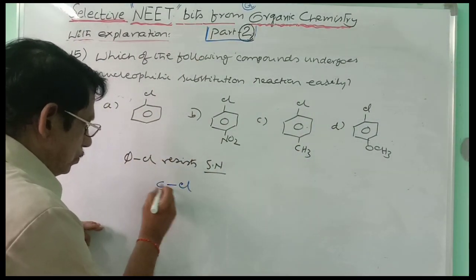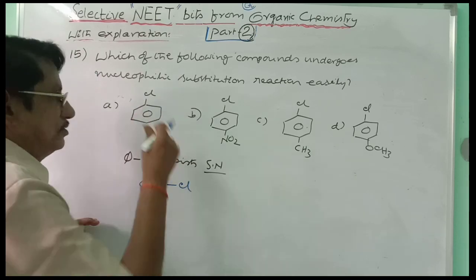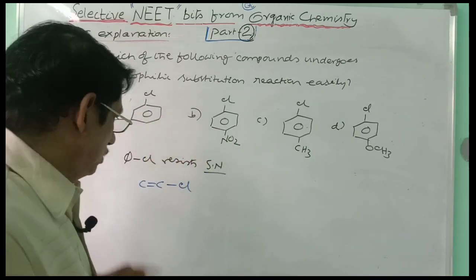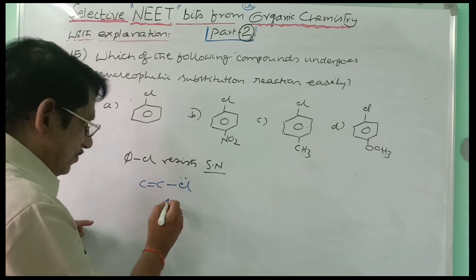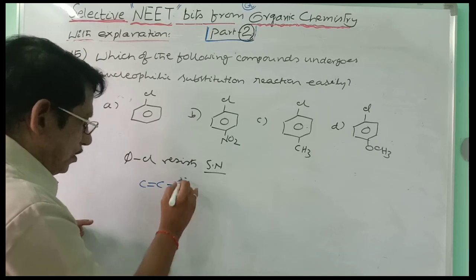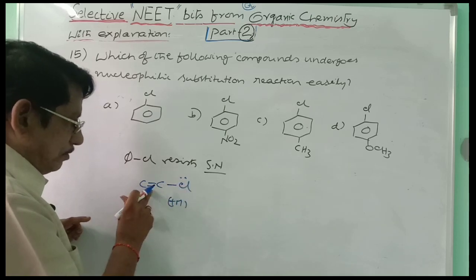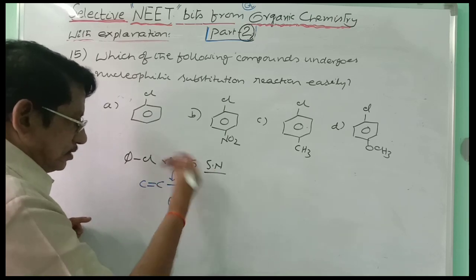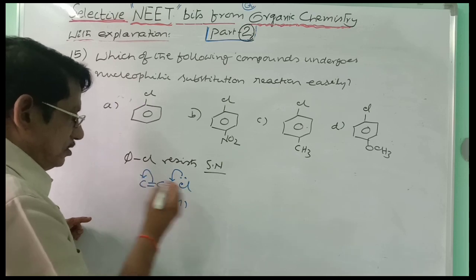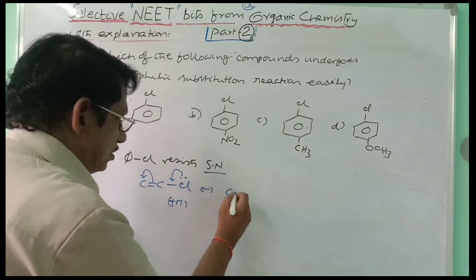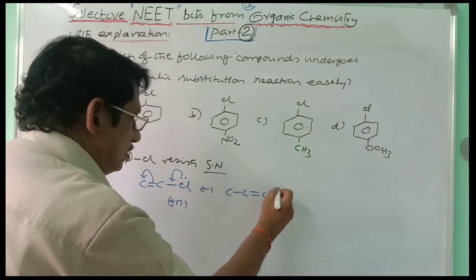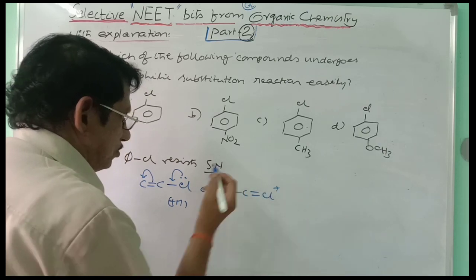is attached to an sp2 carbon. All the carbons in the benzene ring are sp2 carbons. So here the plus mesomeric effect operates. The chlorine lone pair will be delocalizing with the conjugate pi bond. So this is pushing the electron cloud. This bond gets polarized like this. So you will get here C single bond C double bond Cl. Cl gets positive, C gets negative.